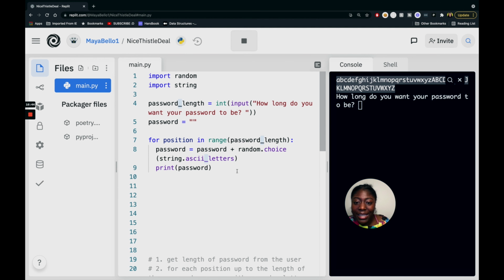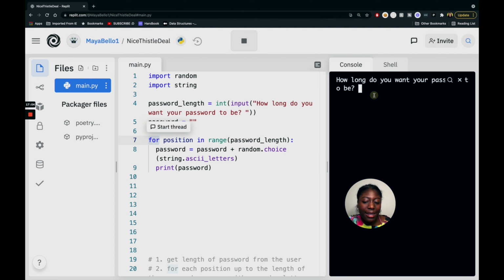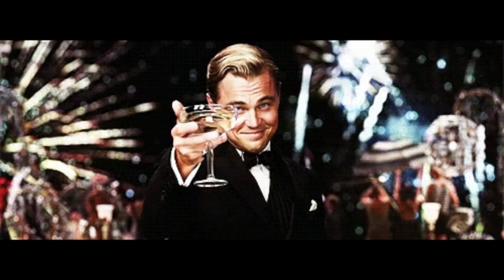Again, it's going to be whatever's in password. So it's one character, let's say U, plus a random choice, let's say UX. And then it's going to print out UX. So I think it's going to keep building out the password as we continue to go through this for loop. So let's play it, and let's say we want it to be 5 long. Okay, nice. We see that capital O, then OA, then OAD. It's 5 length, and you're like, boom, fireworks, we did it.